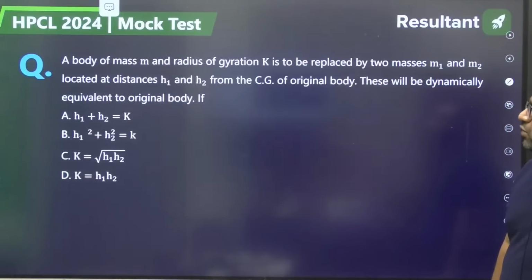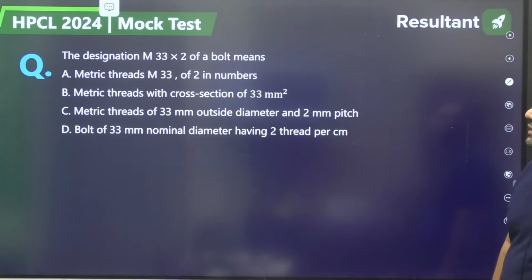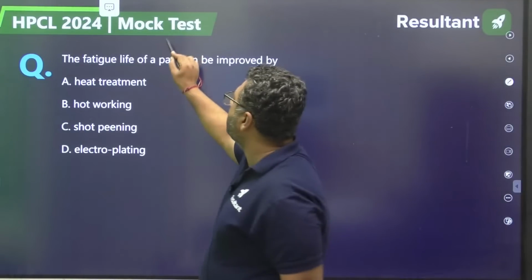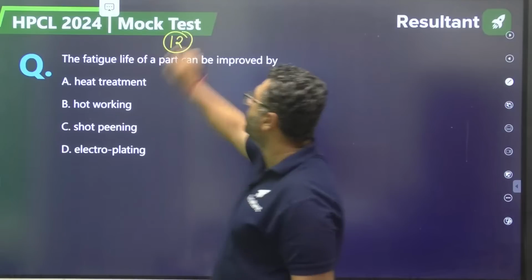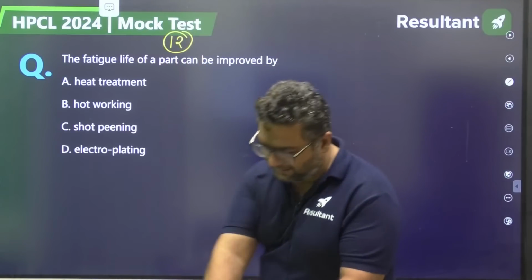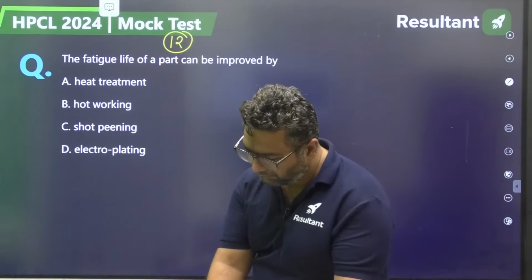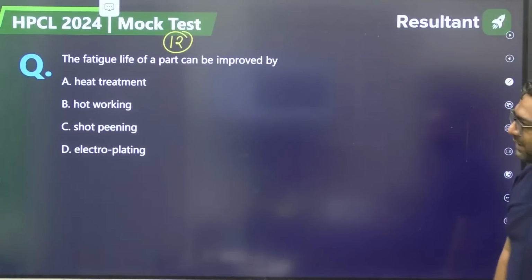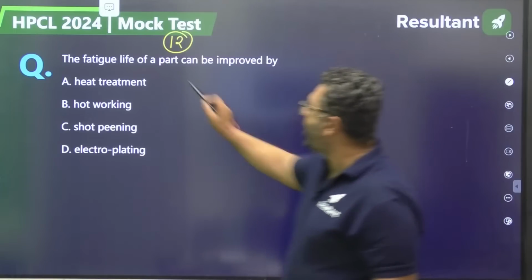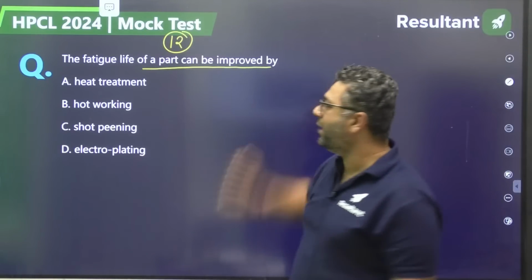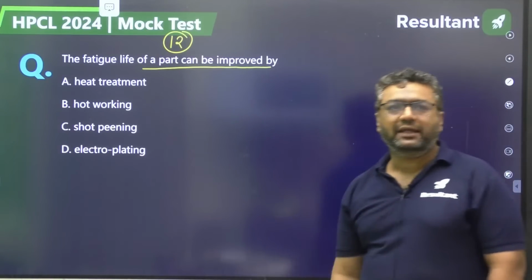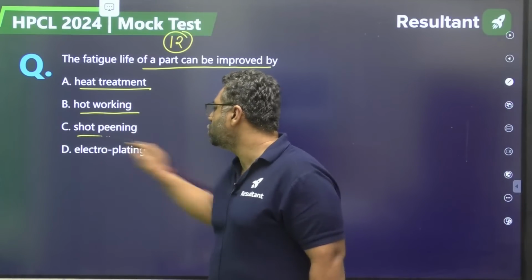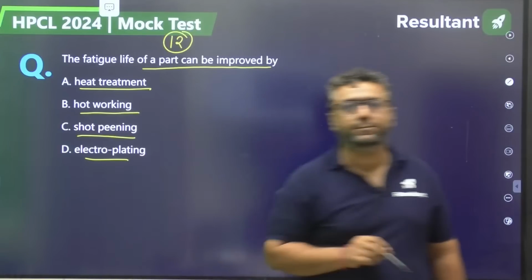Now my dear, we are going to see some questions on machine design. This is the machine design question, question number 12 for us. So dear, the fatigue life of a part can be improved by heat treatment, hot working, shot peening, or electroplating.